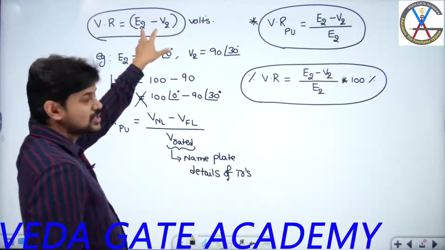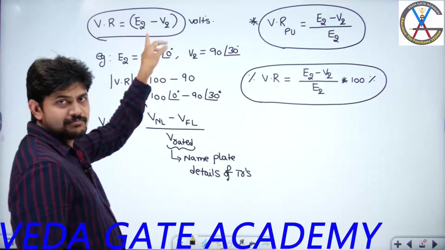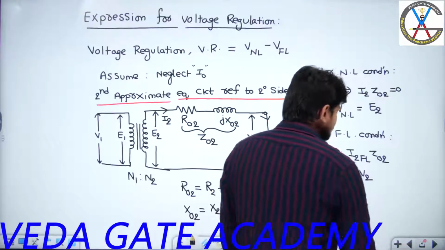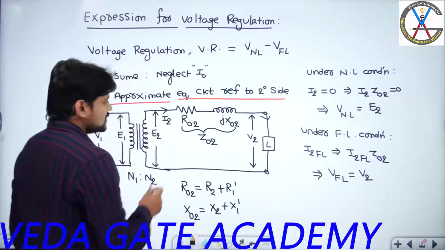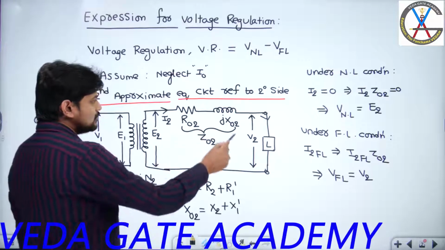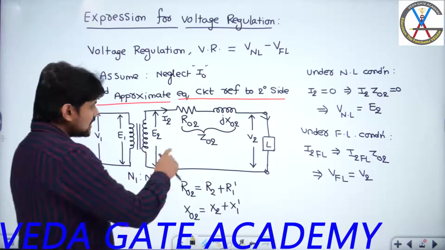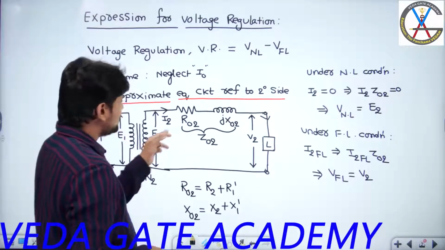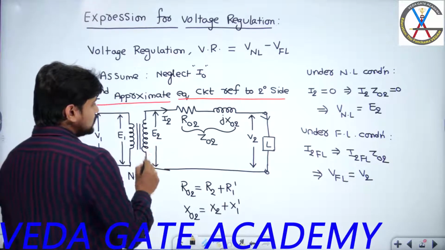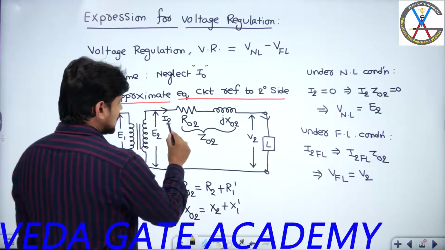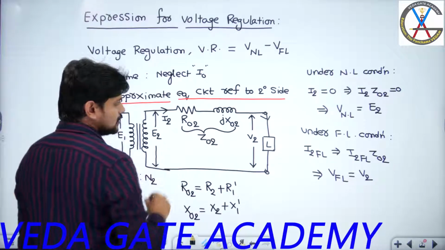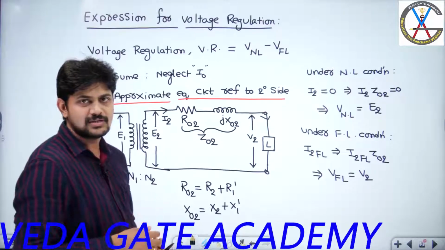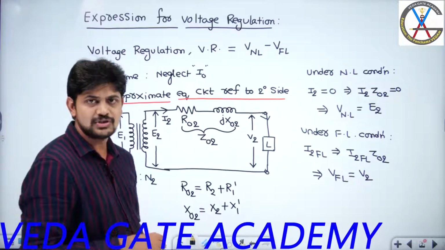So our major focus should be how to get the expression for E2 minus V2. In order to get that expression, if you see this circuit, if you apply KVL around this particular secondary side's equivalent circuit diagram, what you are going to get is E2 equal to V2 plus I2 into R02 plus j I2 into X02, because KVL is nothing but the algebraic sum of voltages around a closed loop. It should be equal to 0, right?